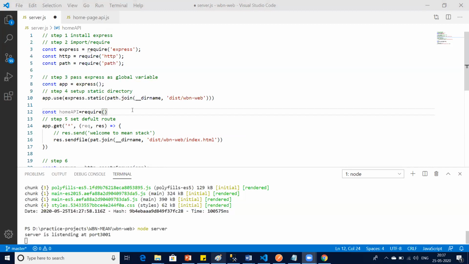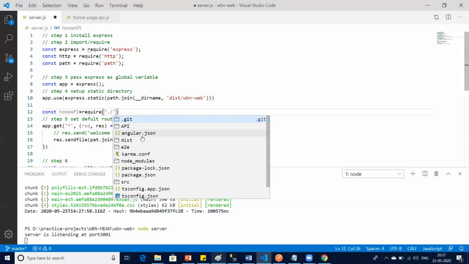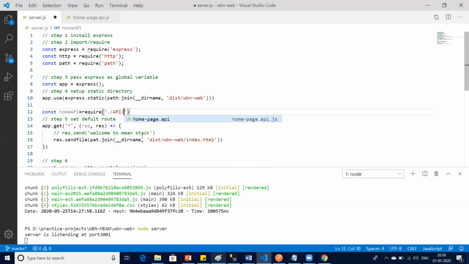Whenever we need to import, we will be using require. Since our API file is exportable, we can import it, meaning we can require it. So I say dot slash, what is our folder structure? If you remember, our folder structure is dot API, slash, what is the file? Homepage API. Simple? Super simple.